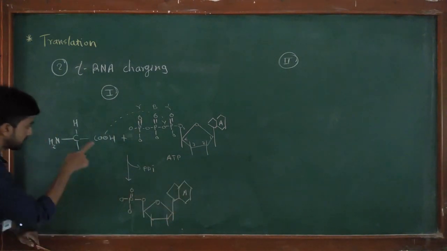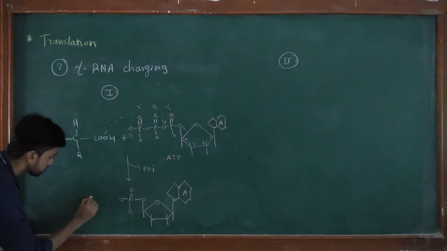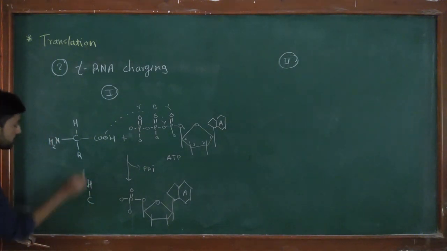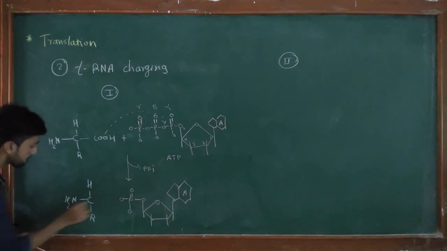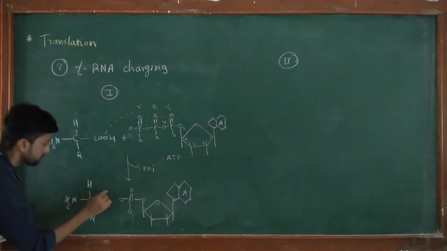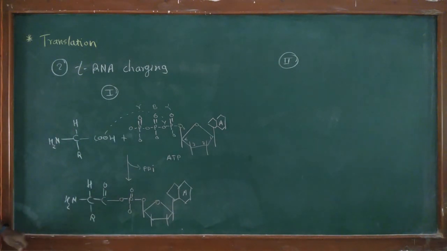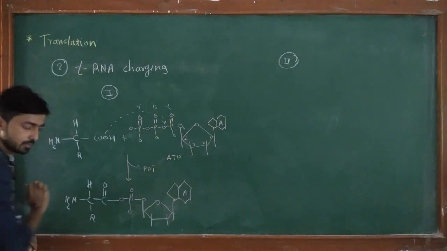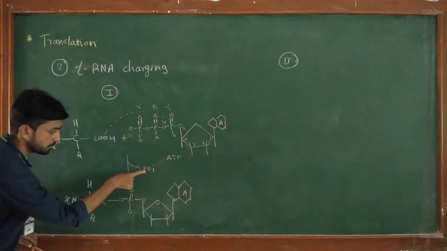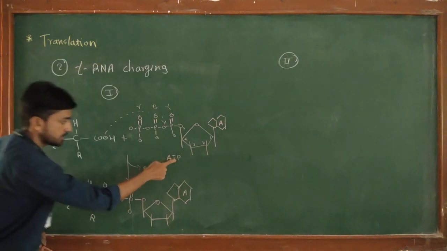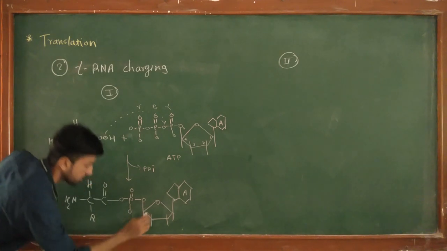This phosphate gets attached to the amino acid like this: carbon, hydrogen, R side chain, NH2 and C double bond O. Due to this attachment, the amino acid gets an AMP group. Now, due to the release of these 2 phosphates, adenosine triphosphate converts into adenosine monophosphate, AMP.